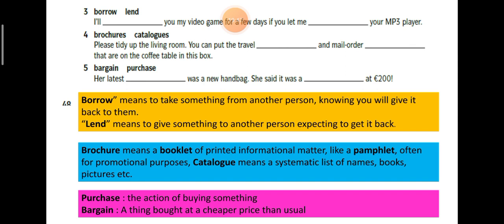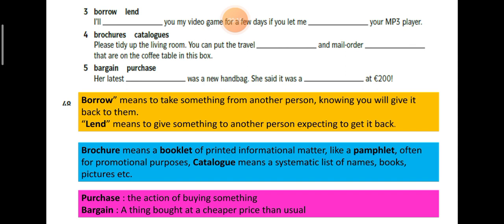There is a very fine difference there. So you look at question number 4 and try to identify which one is suitable for brochure and which one is suitable for the answer catalogs.